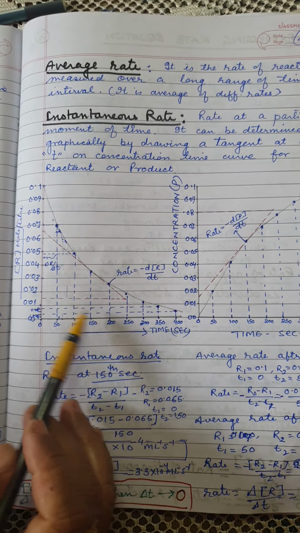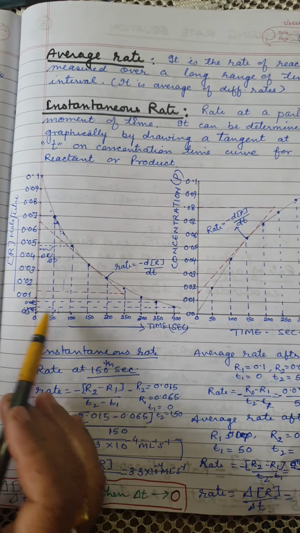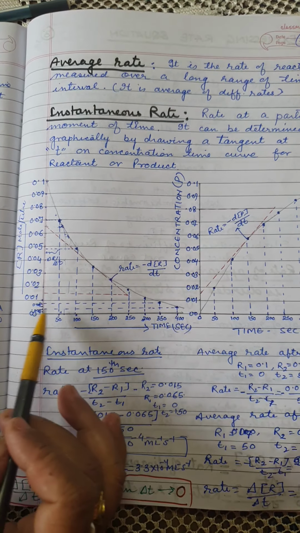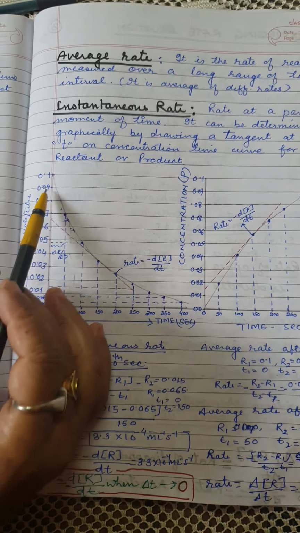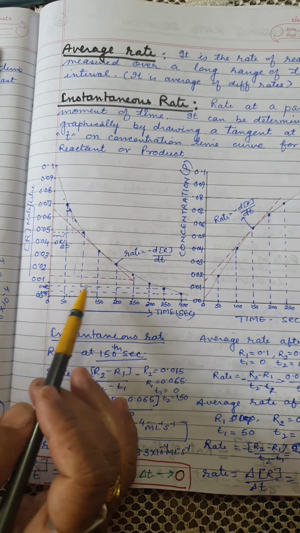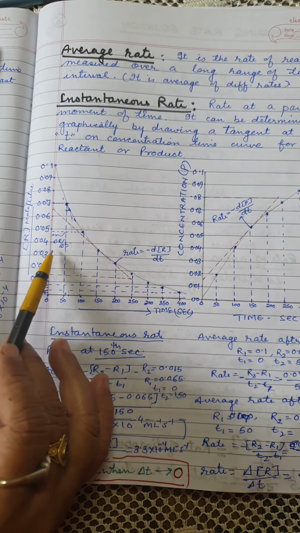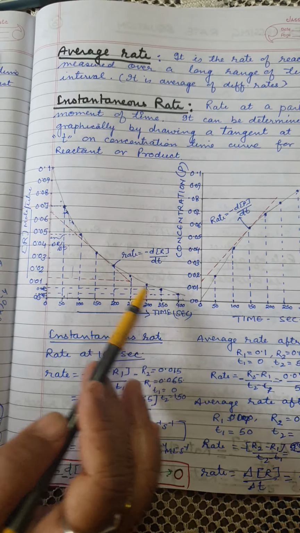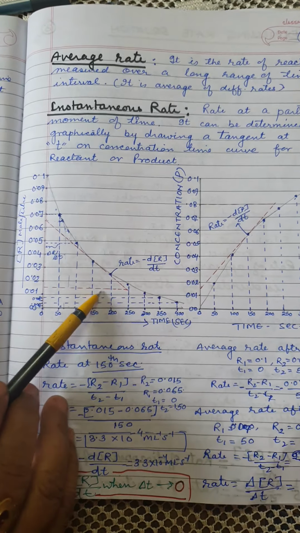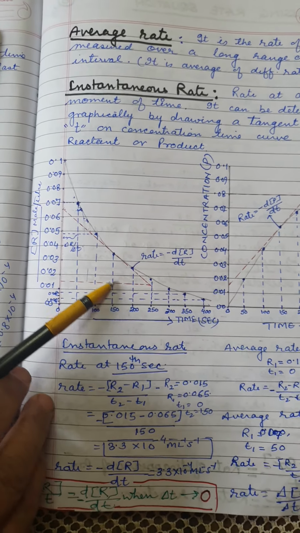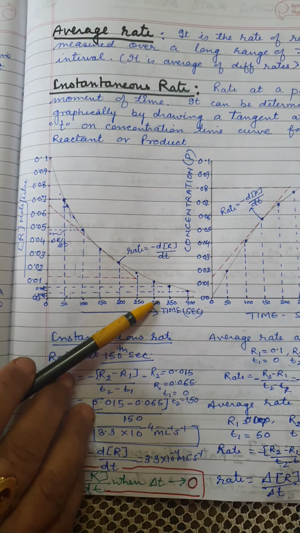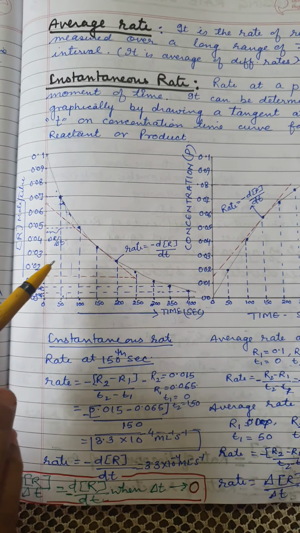So when we ask what is the rate of reaction from 0 to 400 seconds, we will say it is the change in concentration, that is 0.1 to 0.009, upon the change in time, that is 400 minus 0. That rate is called the average rate because it is the average of all types of rates, which could be larger, which could be smaller. That is why it is an average rate and does not give us the correct idea about the actual rate of reaction, because the rate of reaction is changing every moment. So for this we calculate the instantaneous rate.